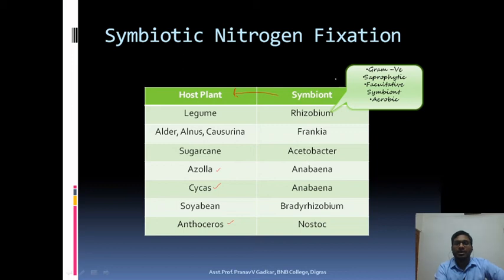And what are the characteristics of Rhizobium? Rhizobium is a gram-negative, saprophytic, facultative, symbiont and aerobic bacterium. What is saprophytic? Saprophytic means it feeds on the dead and decaying matter of plants and animals. It is also facultative. Facultative means it sometimes works in association with the plant, or sometimes it works free. What is symbiont? Symbiont means it works with a host plant for nitrogen fixation, and aerobic means it requires oxygen for respiration.